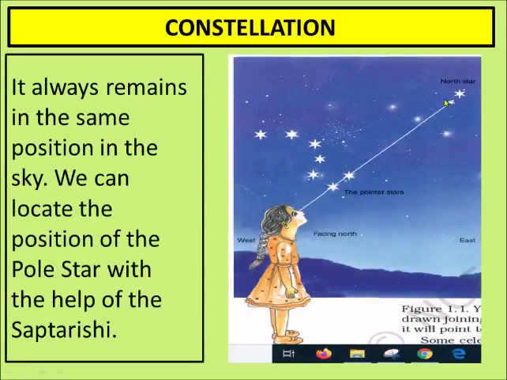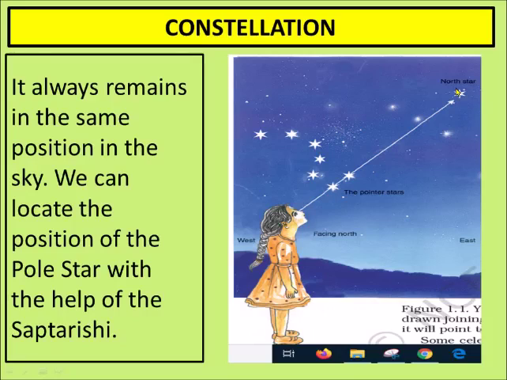It always remains in the same position in the sky. It doesn't change its position. That's why it is called the North Star. It is very bright. You can also see it anytime at night, and it is easily recognizable also.